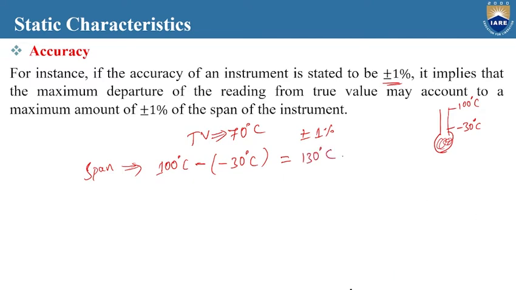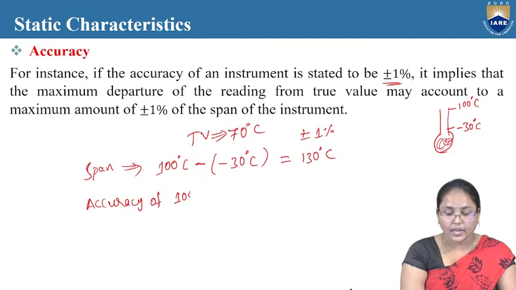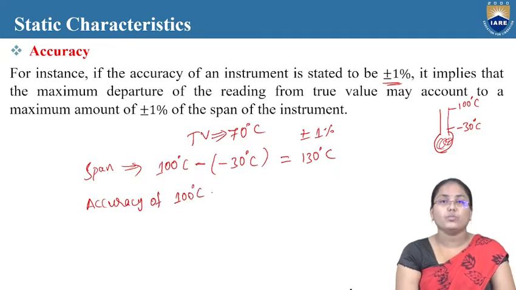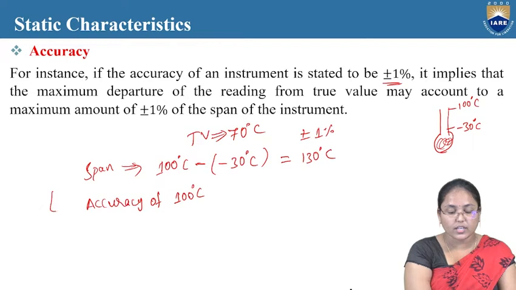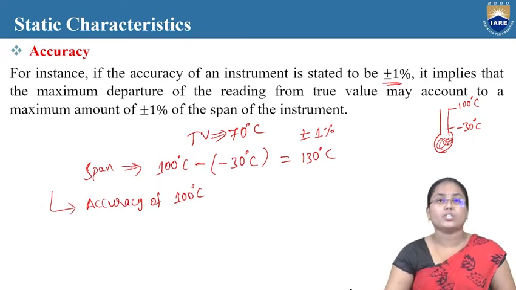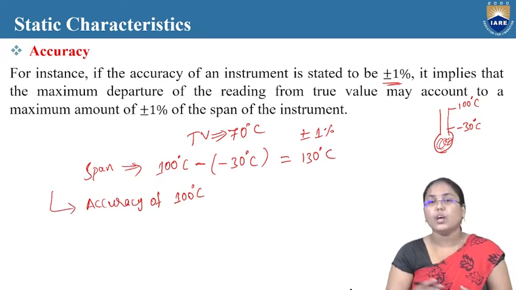After getting this, we have to see the accuracy. This is the range, up to which value it can measure: from minus 30 degrees to 100 degrees.